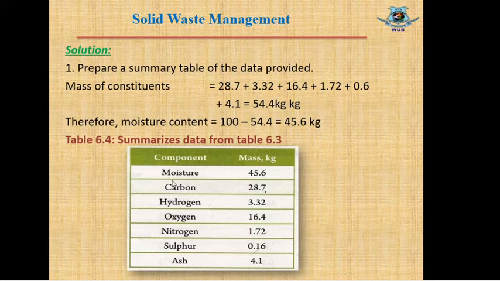This is the summary table, and we have just summarized it from table 6.3.